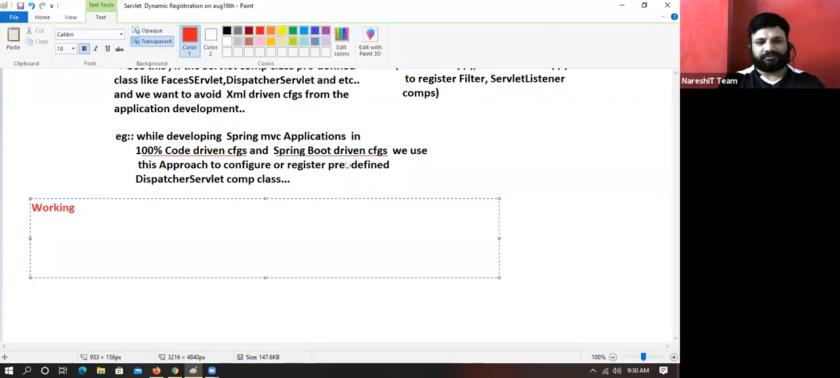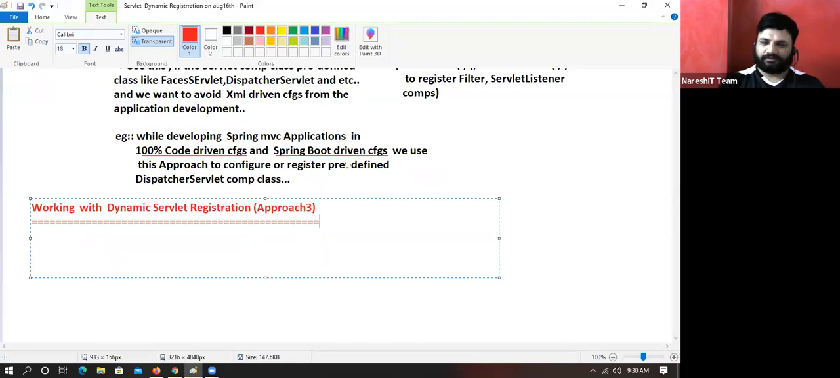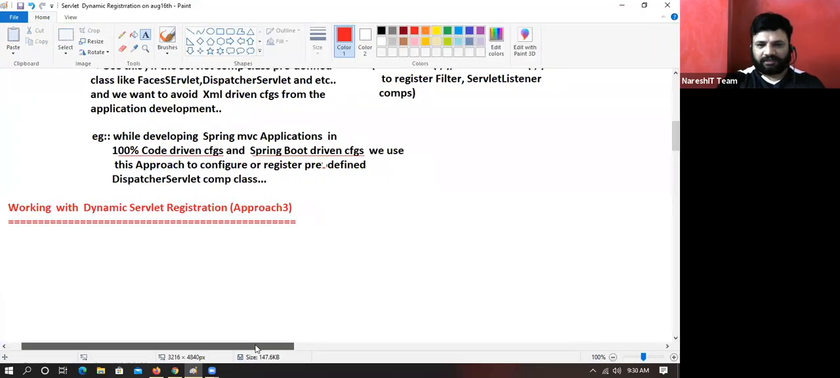Working with dynamic servlet registration. Dynamic servlet registration. Okay, so dynamic servlet registration is nothing but approach 3.